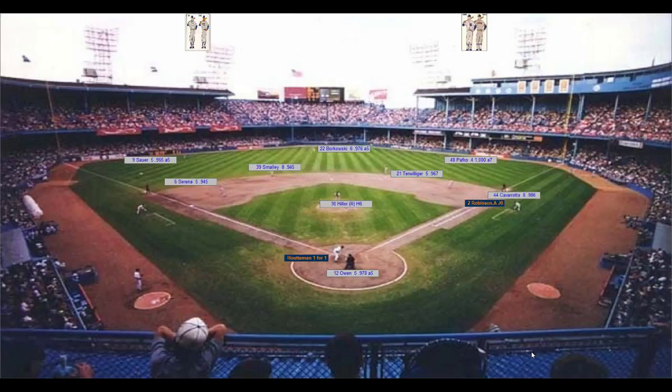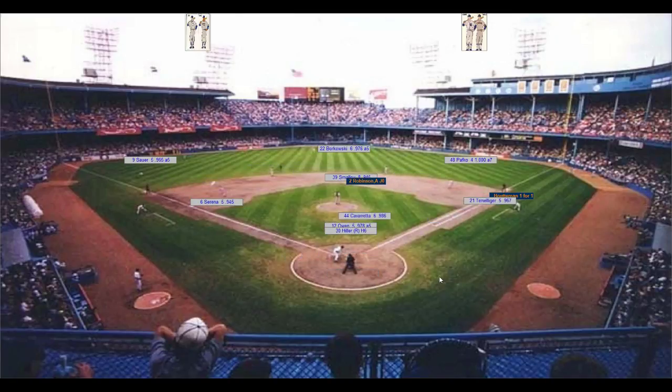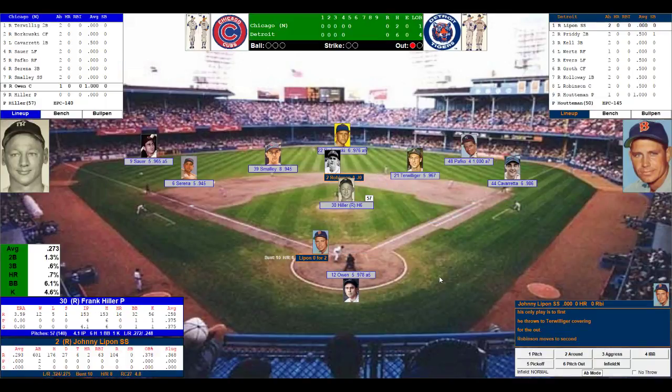Here's the pitch to Houtman. It's a bunt. They go to first, and they get the runner there. But Houtman does his job to sacrifice Robinson over to second base. He's in scoring position. Once again, Detroit has a runner in scoring position with one out.